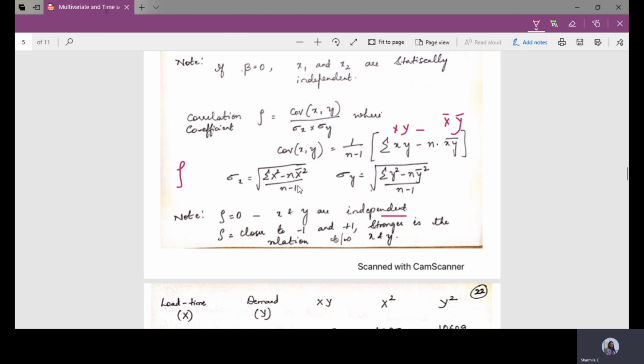Now if you see here, we should have a value. What all do we need to calculate? We need to calculate the summation of x into y, correct? That is 1. Then once again we need to calculate x square. Then once again, the summation of y square. So let's construct the table and calculate all these values. Then finally apply those values in this formula and check whether these two variables are independent or dependent.